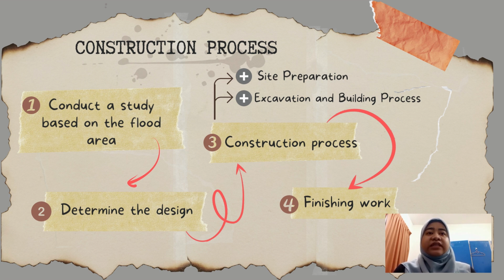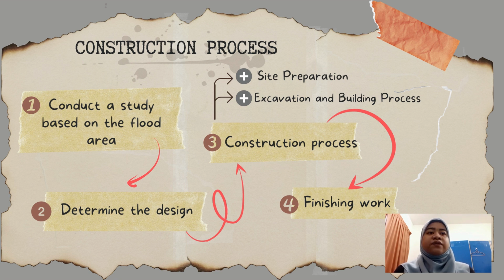Now let me explain about the construction process. The construction process is a stage for the production of a construction project, where it is related to all activities such as demolition, site clearing, administration and so on. The process for the production of this automatic flood barrier wall begins with the procurement process, which is obtaining complete information related to the construction area, and ends with the complete production of the structure.